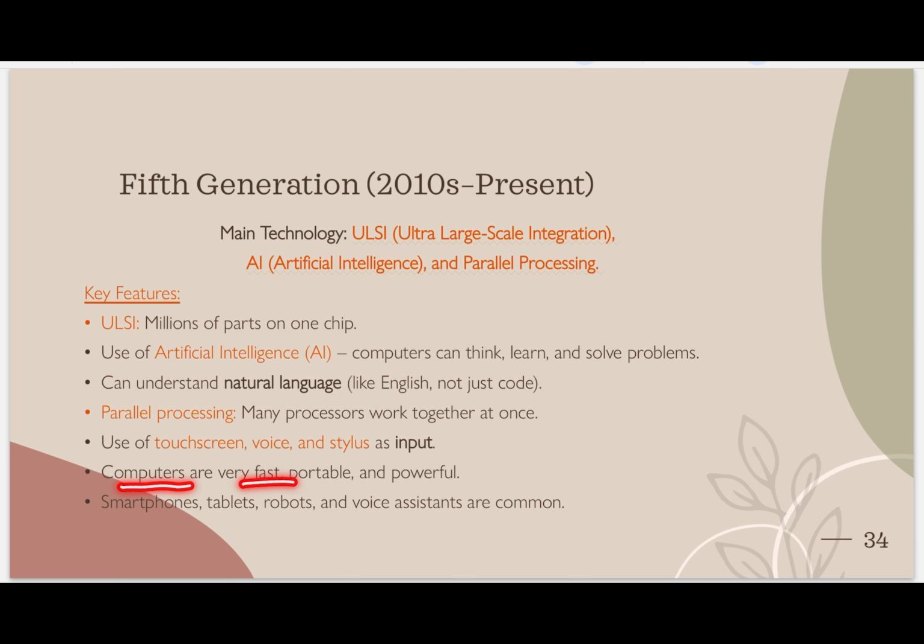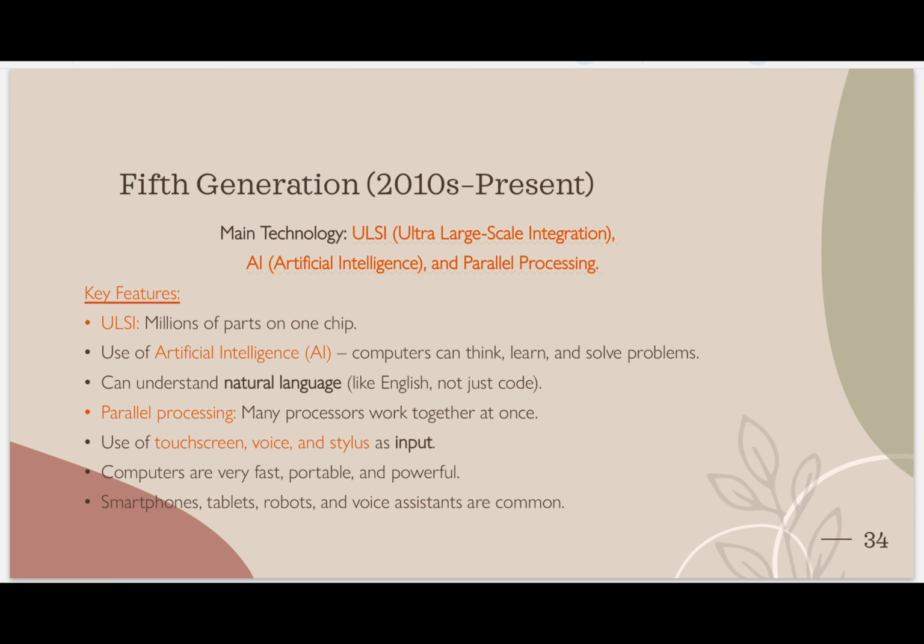Computers are very fast, portable and powerful. See, as I told you, they are becoming very fast and portable. As you can see, the first generation was as huge as a room. Second generation was also huge, not as a room, but still very big. Third generation also. Nowadays our computers are also huge.